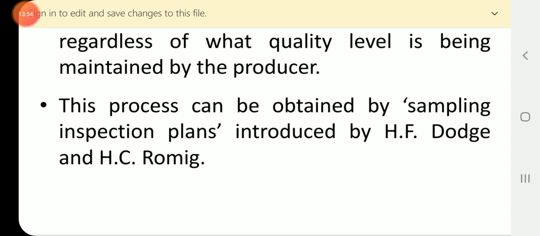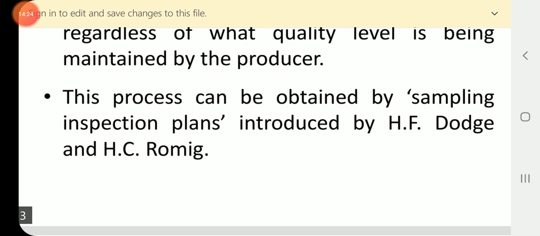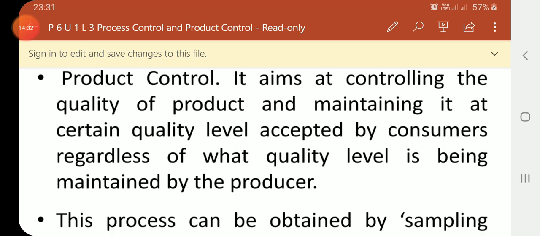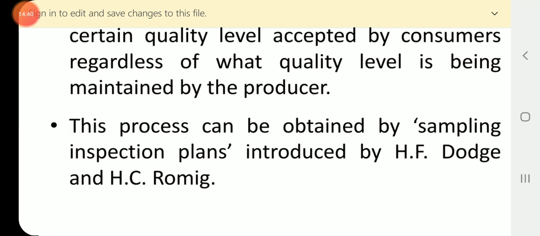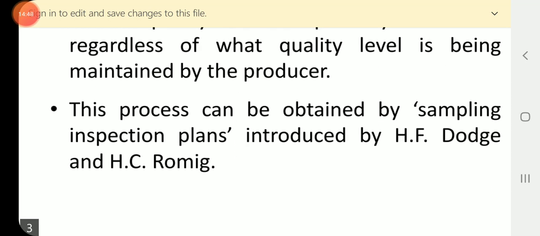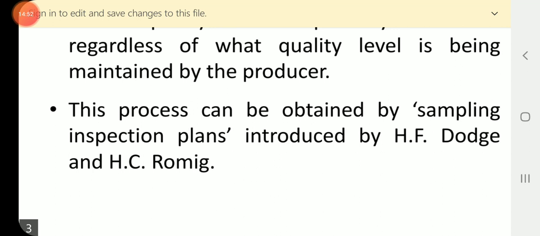Product control is achieved by sampling inspection plans which were introduced by H.F. Dodge and H.G. Romig. These are the two statisticians who discovered the answer for product control: how to maintain the quality at a certain quality level accepted by the consumer, and how to control the quality from the point of view of the consumer, which can be achieved through the sampling inspection plans introduced by Dodge and Romig.